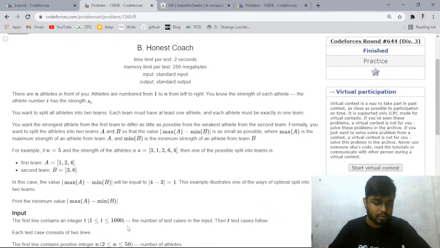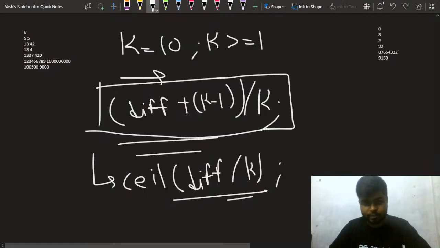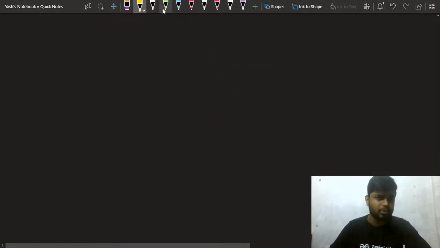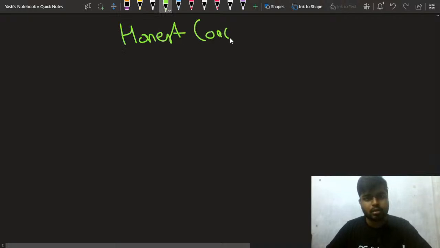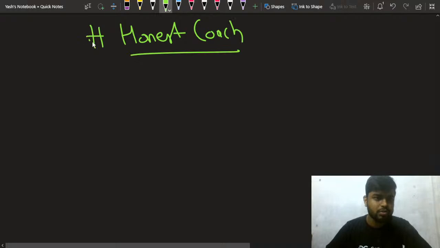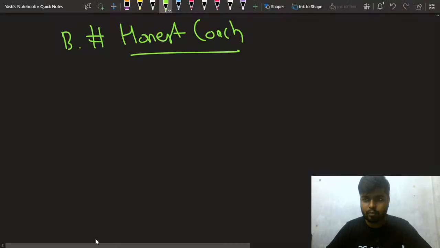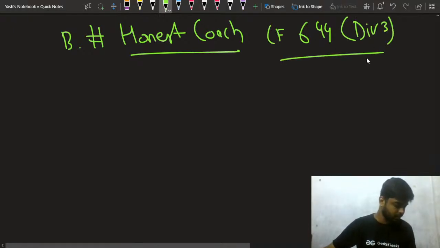The next problem is named Honest Coach. So this much part is clear. Time complexity and space complexity were pretty much constant for that problem, so it is very much self-explanatory. Now the second problem is Honest Coach, and it was a B problem. Let me check where it came. It came in Codeforces 644, Division 3.